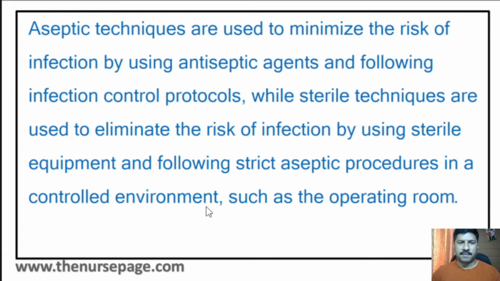So that is the main difference between aseptic and sterile techniques. Aseptic techniques help to reduce the risk of infection, while sterile techniques remove the risk of infection by using sterile equipment and strict aseptic procedures in a controlled environment like the operating room.